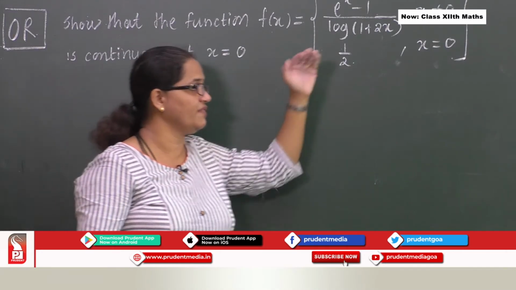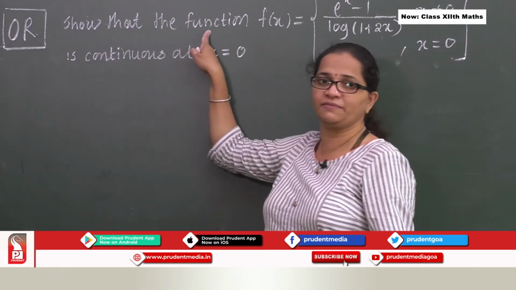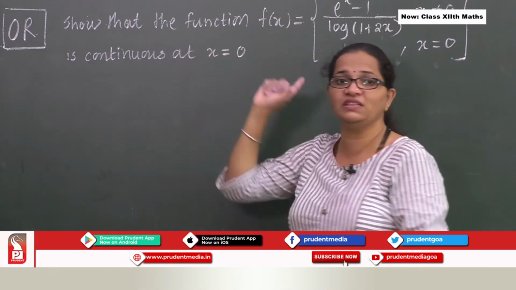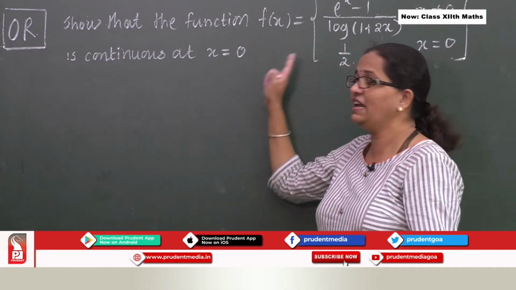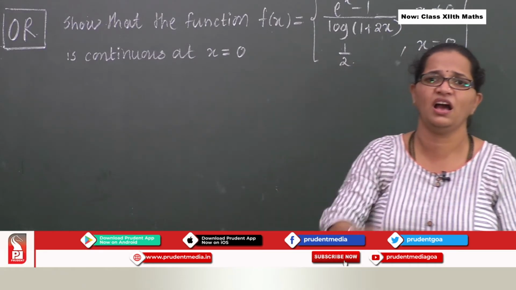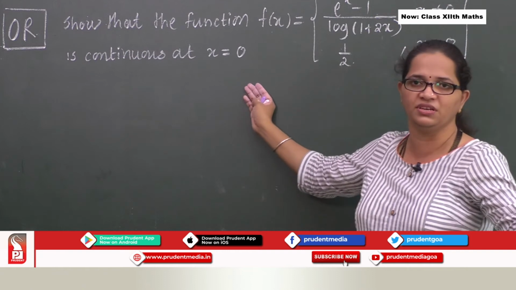Okay. So over here we will be proceeding the same way, but remember here it says show that. Show that in the sense what? This is a true statement. No one can deny this statement. It is continuous. So anyhow you show that it is continuous. You cannot say it is discontinuous.